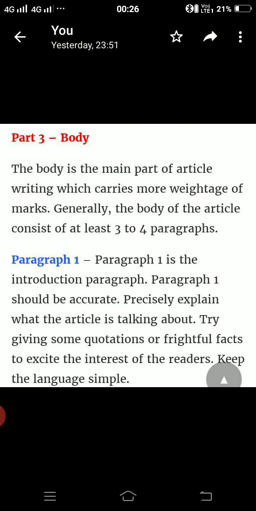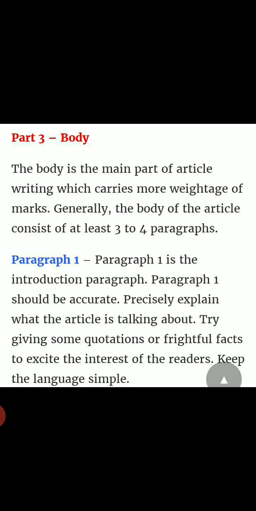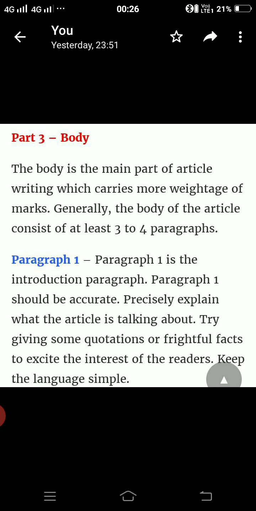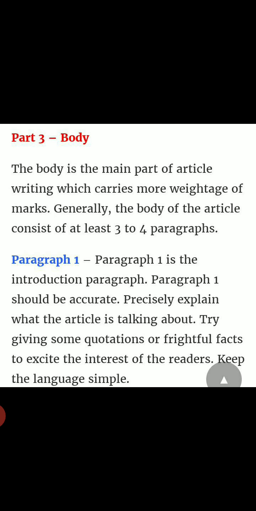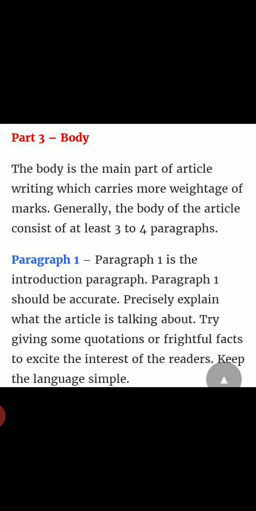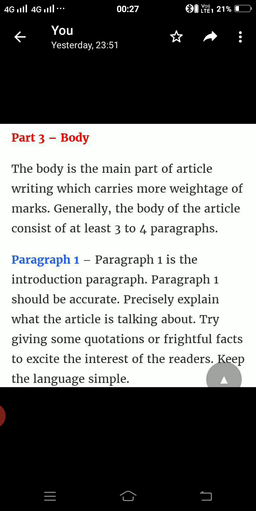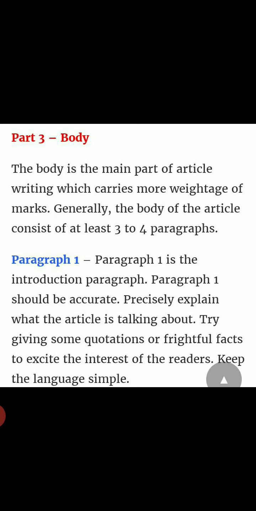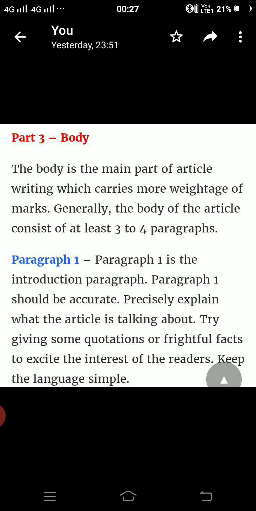The first paragraph is known as the introductory paragraph, and this paragraph opens the article, which is why it is also called the opening of an article. It should be catchy, it should get the attention of the reader, and it should open in such a way that it sounds quite interesting.